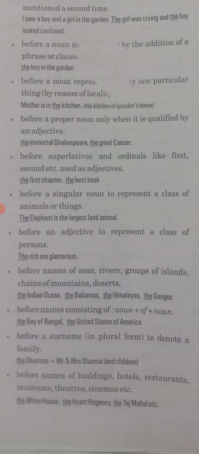Next one, before the name of your seas, your rivers, your group of islands, chain of mountains as well as deserts, we will put the before them. Now when there is an abbreviation like United States of America, commonly we used to call it USA or UK. So if any abbreviation is there, we have to put the before them, the USA, the UK, like this.